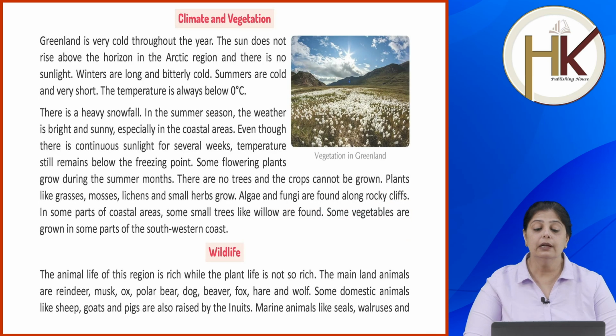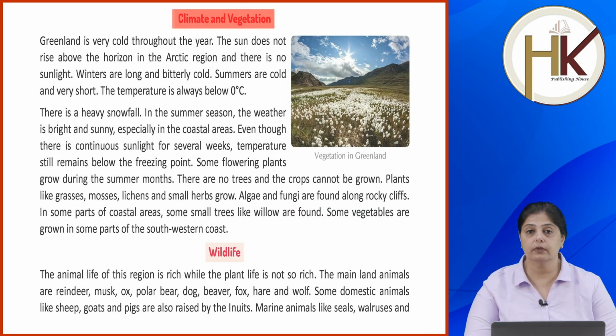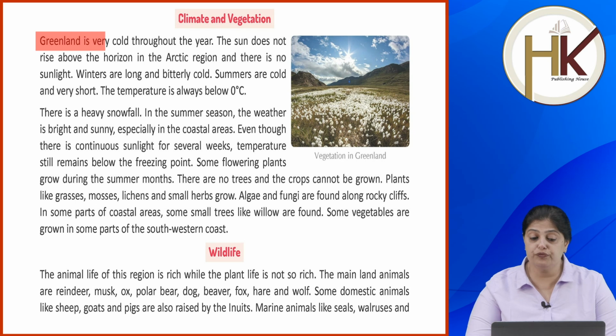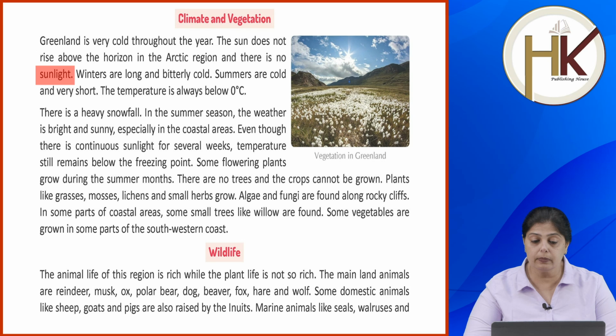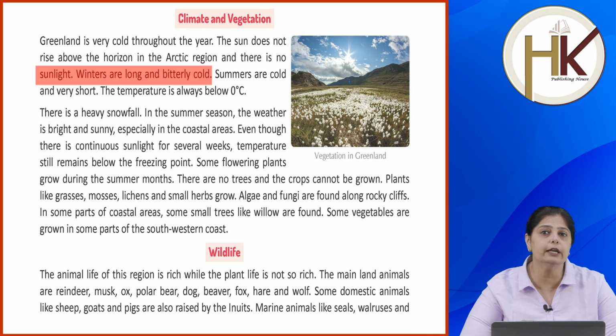Okay, now climate and vegetation. Greenland is very cold throughout the year. It is because it lies in the frigid zone, so it is cold anyway. The sun does not rise above the horizon in the Arctic region and there is no sunlight, so sunlight is very little here. Winters are long and bitterly cold. It is nail biting cold. It is really very cold here.